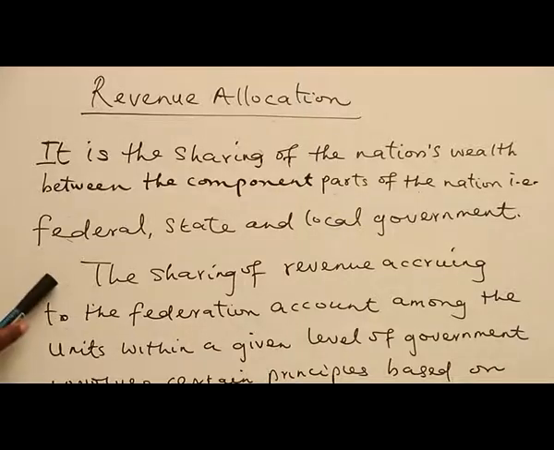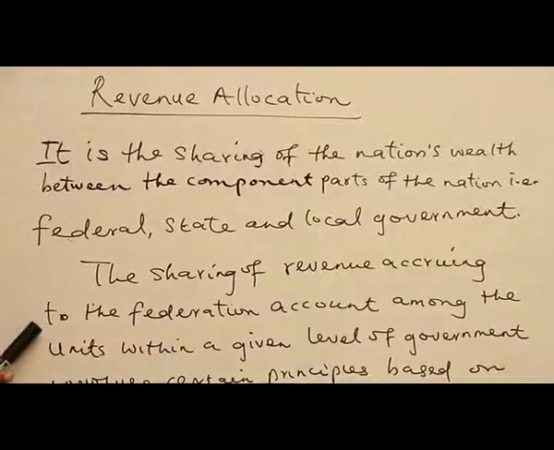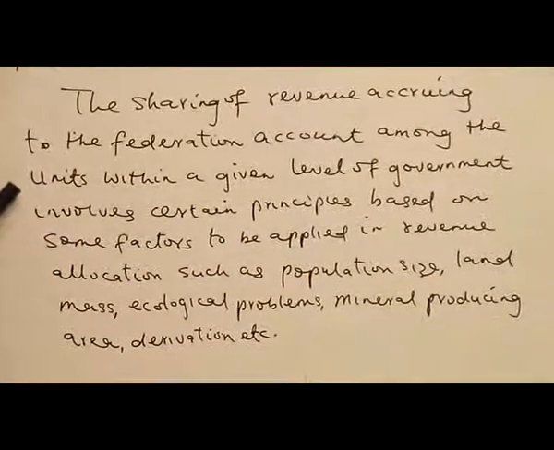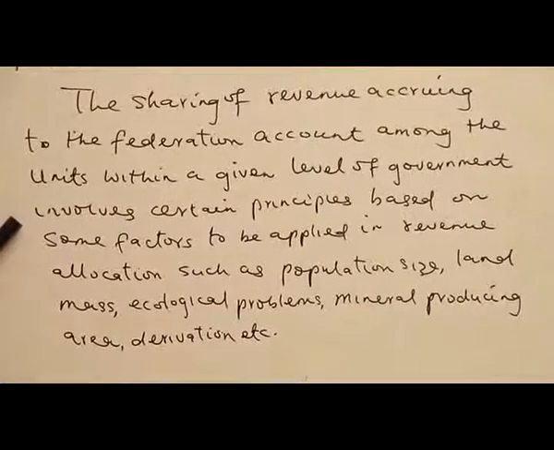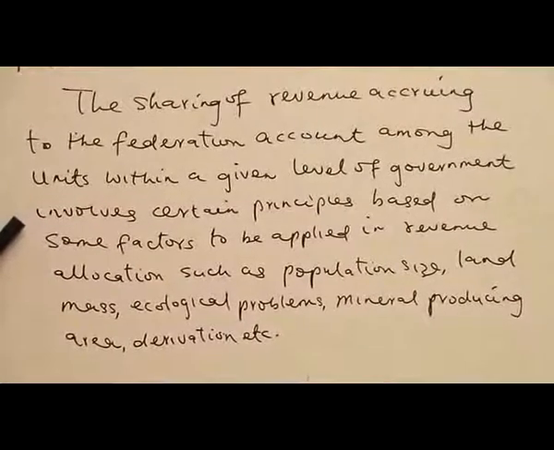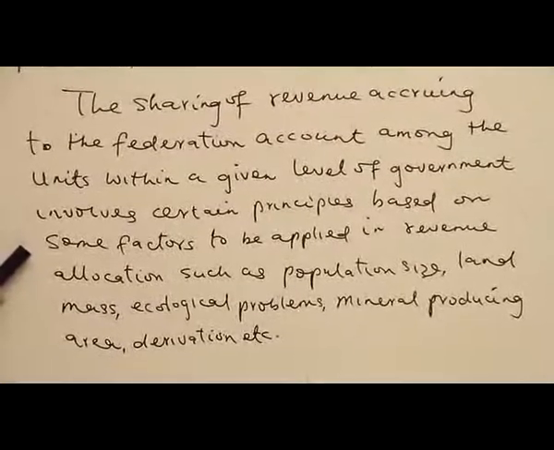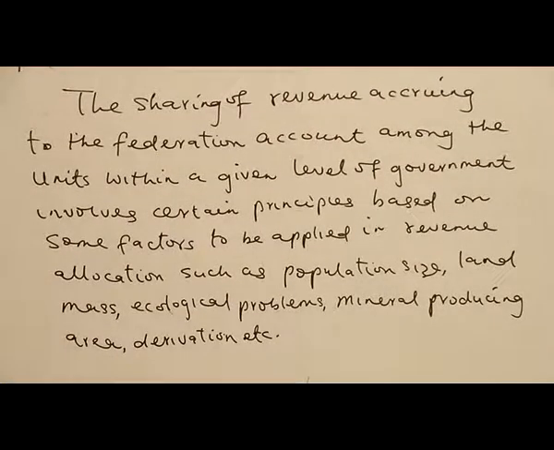Now, the sharing of revenue according to the federal account among the units within a given level of government involves certain principles based on some factors to be applied in revenue allocation. That is, when it comes to the sharing of revenue available in the federal government's account, there are certain principles put in place, but the principles are not constant.